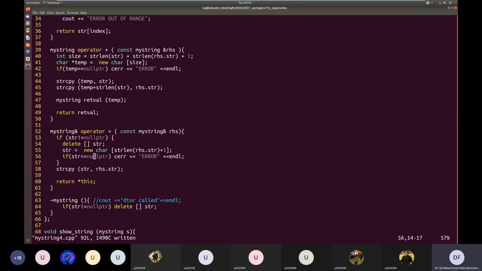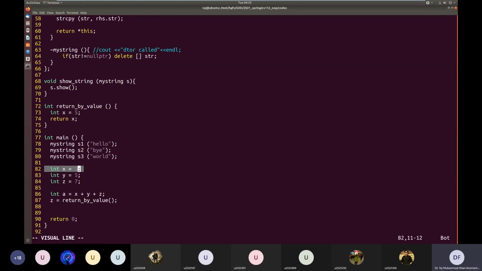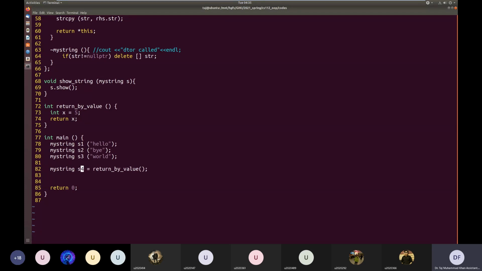Let's see if we have implemented it correctly. So what should happen here: myString s4 is equal to s1 plus s2, then s4.show. Okay, let's see.